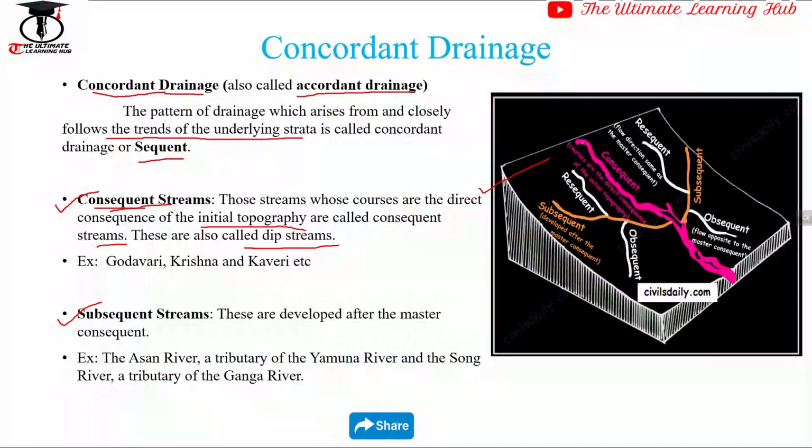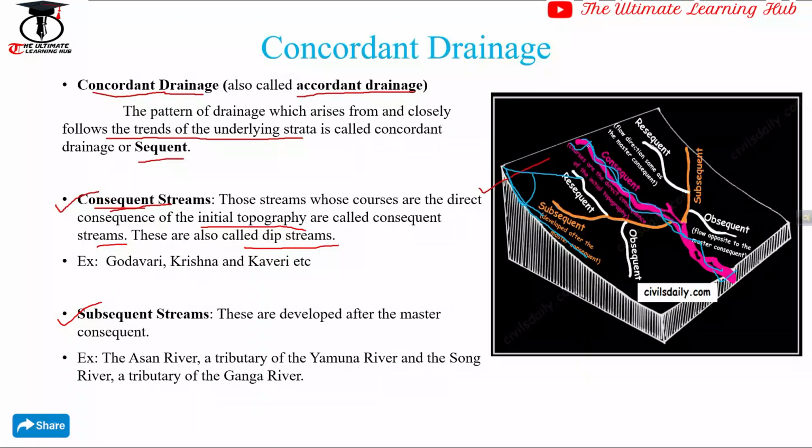Look, this diagram helps you understand the concept of consequent streams. If we see from here, this river is flowing from this region to this region. If we see the dip of this structure, we can say the direction of the dip is here, and this river is flowing parallel to the dip, so it is known as dip stream.